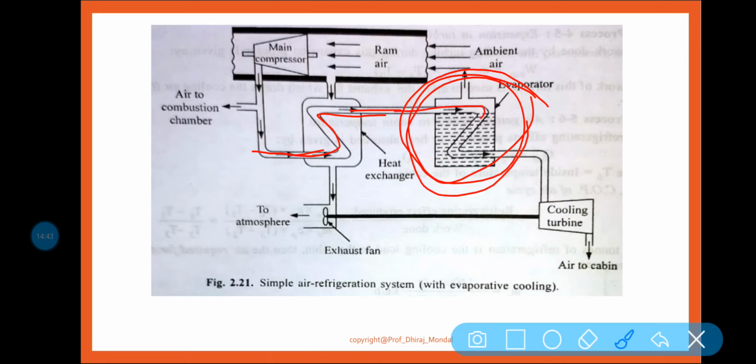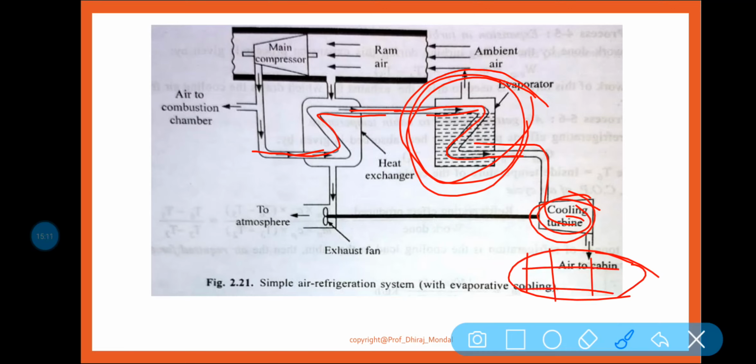Now when the air passes through this way, because of the evaporation process, some latent heat will be taken from the high temperature air, and then it enters the cooling turbine, where expansion takes place and it comes to the cabin where the passenger is seated.